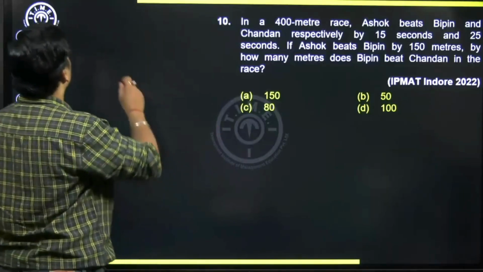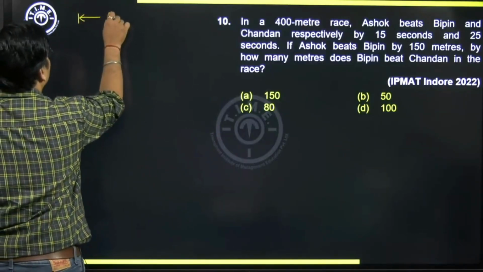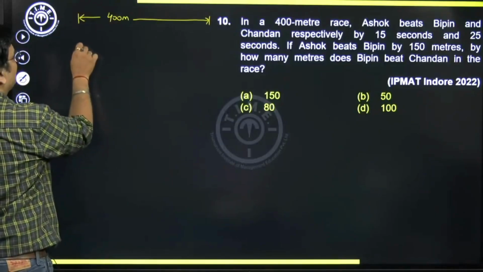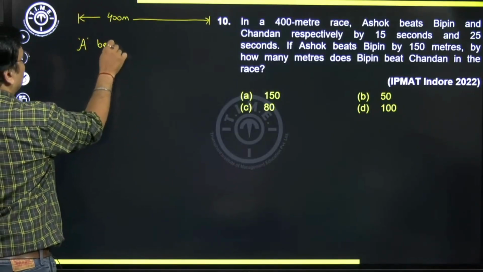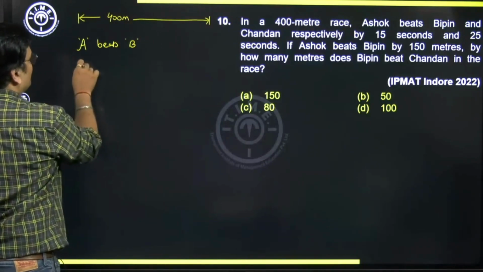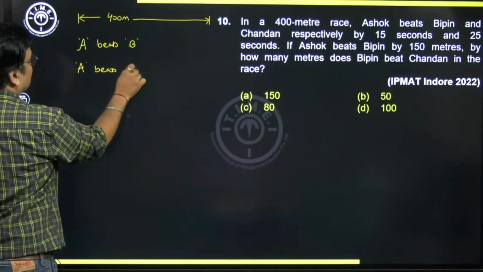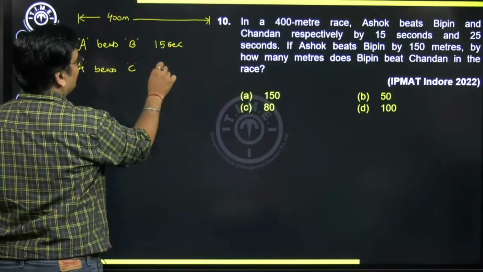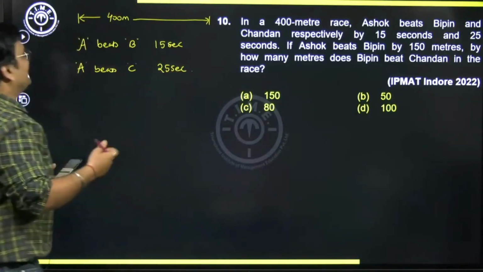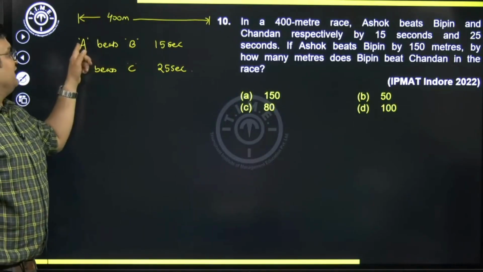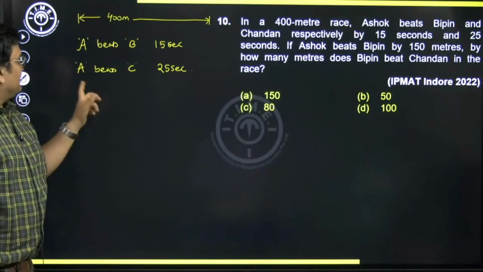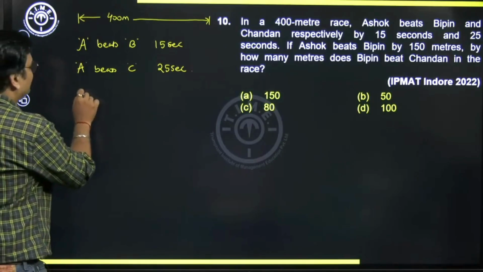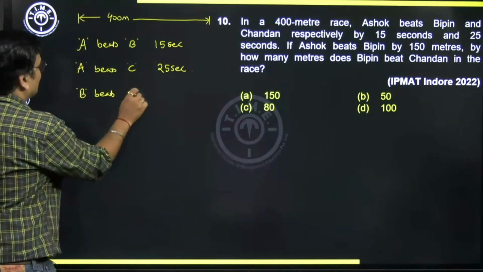In a 400-meter race, the length of the track is given to us, it's 400 meters. Ashok beats Bipin. Let's call Ashok by A, Bipin by B. Ashok beats Chandan by C, respectively by 15 seconds and 25 seconds. So that means 15 seconds after A reached the finish line, B reached the finish line, and 25 seconds after A reached the finish line, C reached the finish line. Hence, can I say B will beat C by 10 seconds.